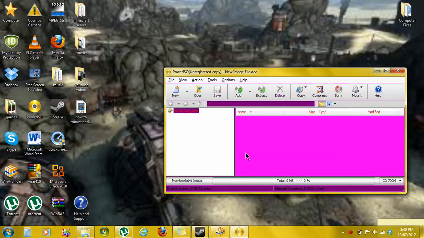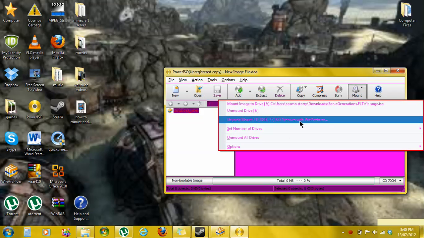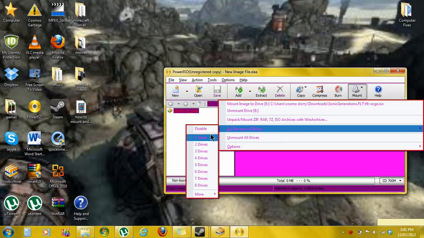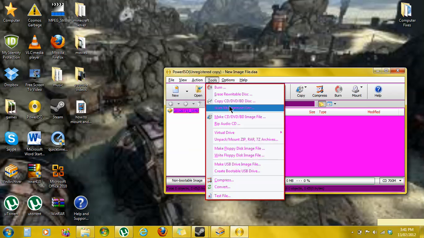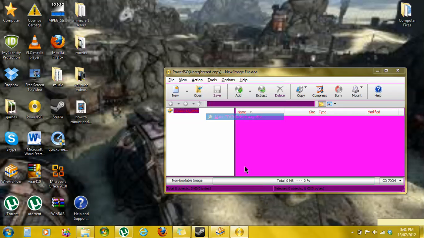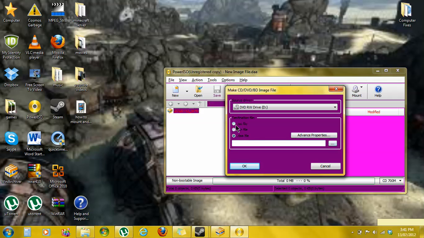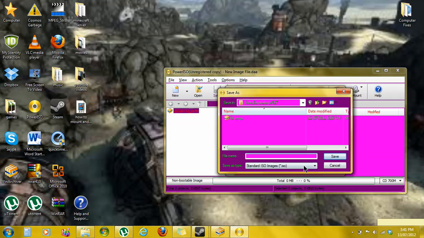And you press continue unregistered, and first of all you go to mount, and you set number of drives to 1, and you can mount it there. Then you go to make CD/DVD/BD image file. You click ISO file, and you click your ISO file, whichever comes up, whatever game you downloaded, and you would save it in there.